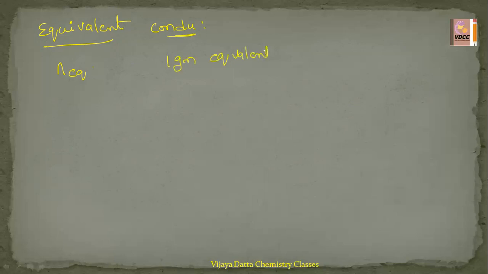Now come to the equivalent conductance. What is meant by equivalent conductance? The equivalent conductance is represented with capital lambda eq, and it is the conducting power of all the ions produced by dissolving 1 gram equivalent of an electrolyte. In molar conductance it is 1 gram mole of an electrolyte, and in equivalent conductance it is 1 gram equivalent of an electrolyte.